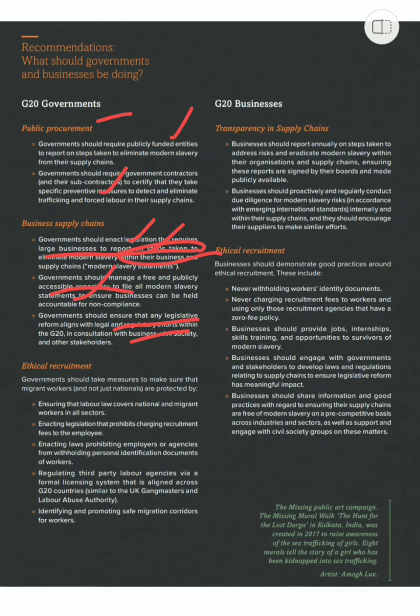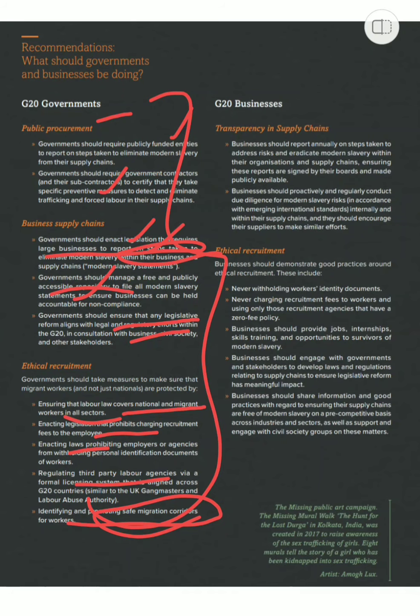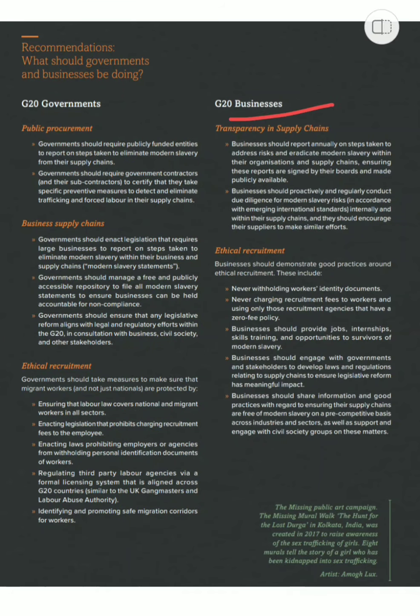And then ethical recruitment is ensuring that labor law covers national and migrant workers in all sectors, enacting legislation, regulating third party labor, and then identifying and promoting safe migration corridors. These are all the parts of government that they should be doing. Then if we see the G20 business side, see transparency in supply chains. Businesses should report annually on steps taken to address risk and eradicate modern slavery, which you can link with this answer. Then businesses should proactively and regularly conduct due diligence for modern slavery risks, so that they encourage their suppliers to make similar efforts, and thus they can ensure transparency in supply chains.